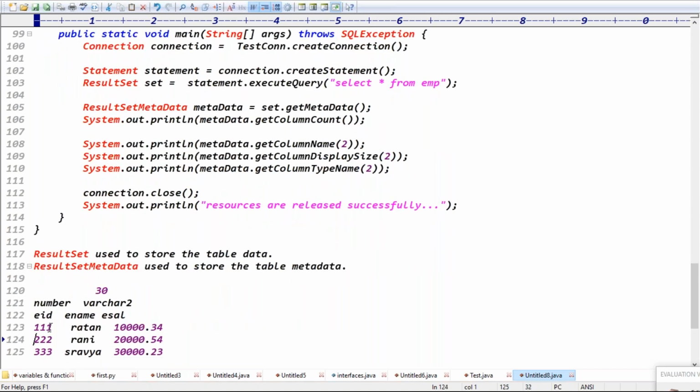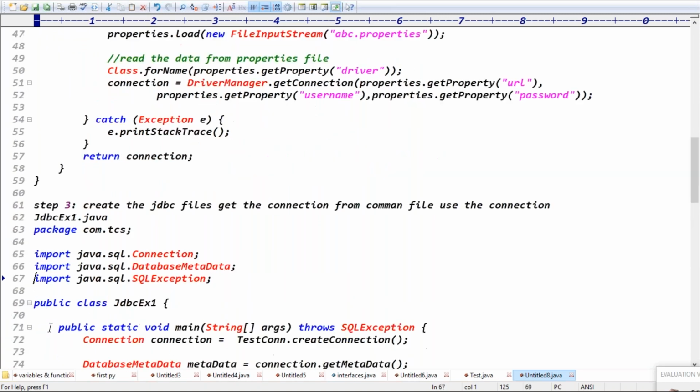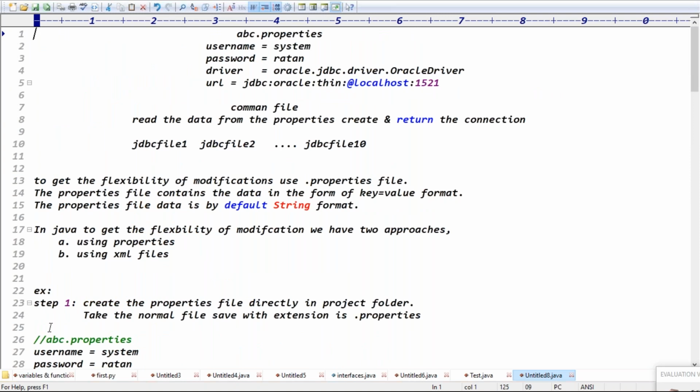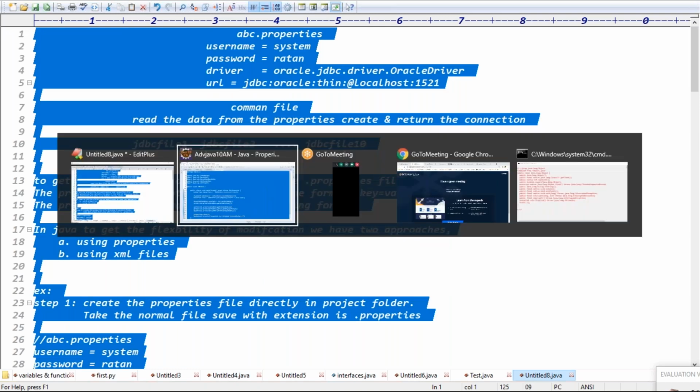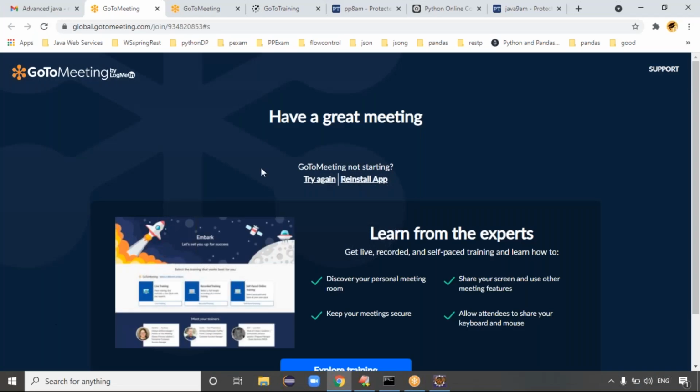Result set object is used to store the data, guys. Result set metadata object is used to store the table metadata, right? Guys, we got clarity about the 3 steps, right? Step 1 is a property file, step 2 is a common file, step 3 is a JDBC file. Guys, today's class is very important. We tried to do some practicals in today's class.